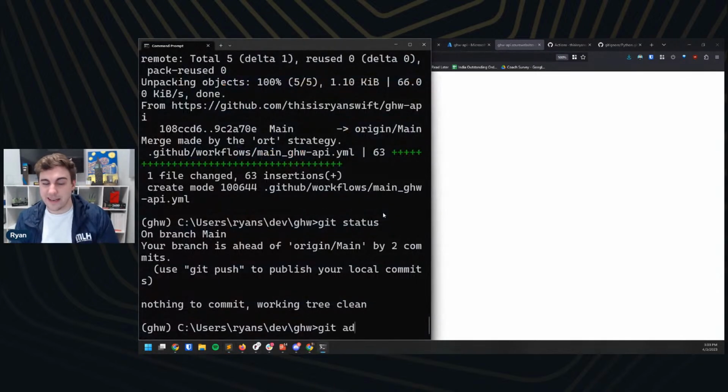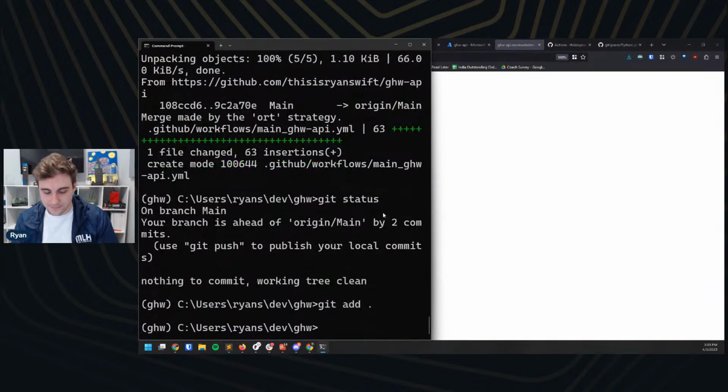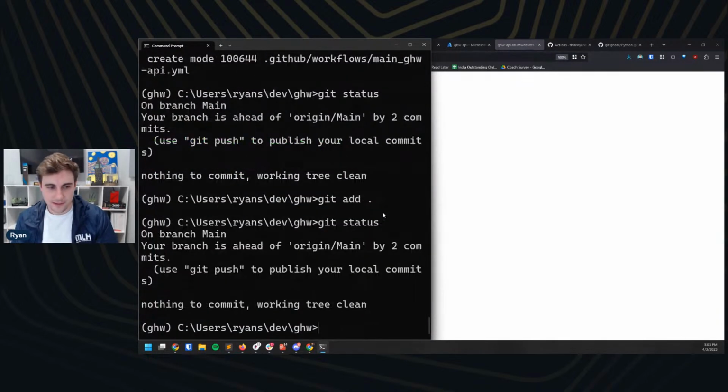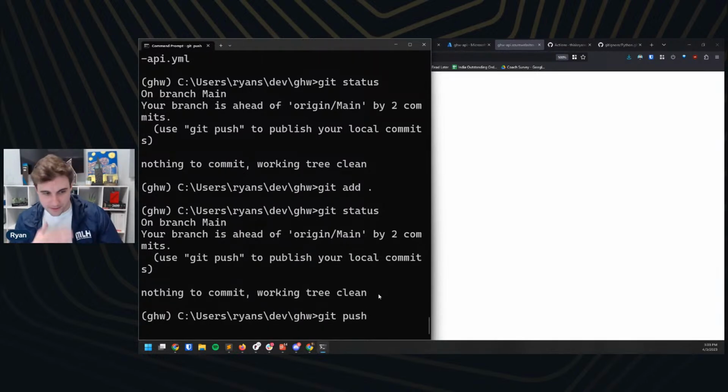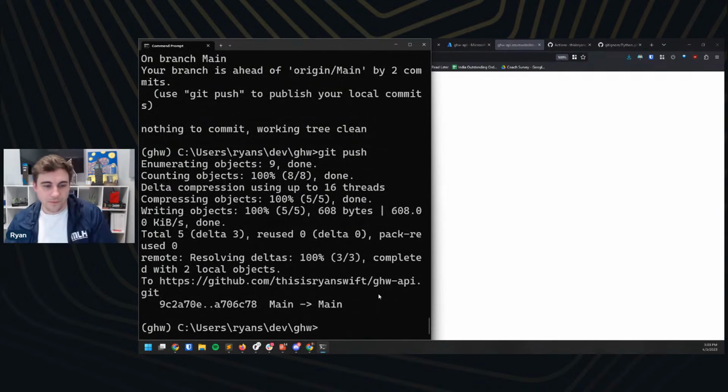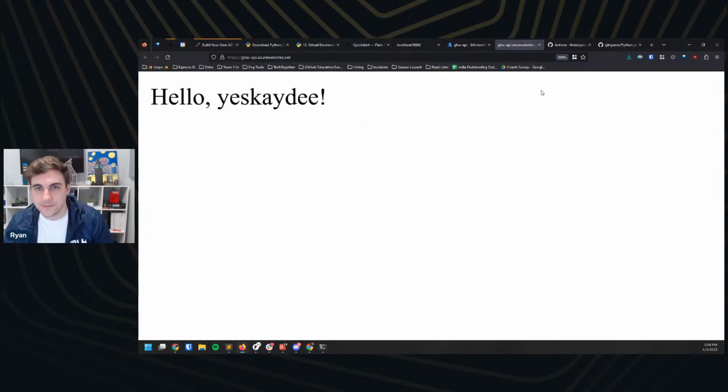Great. If we do git add dot and git status, nothing to commit. But I can see that our branch is ahead of main right here. And so what I'm going to do instead is just git push, and this should push our update. Cool.